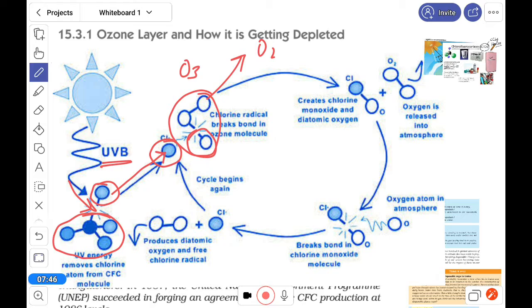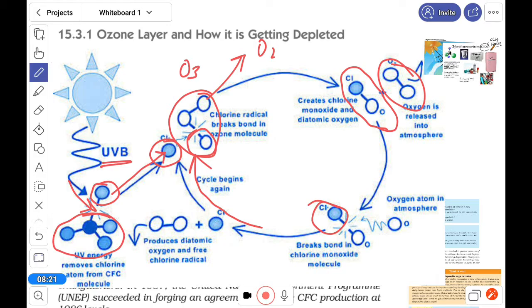This chlorine radical creates chlorine monoxide, and oxygen is there. Chlorine monoxide easily breaks again, and is released again in radical form, and it can break another ozone.